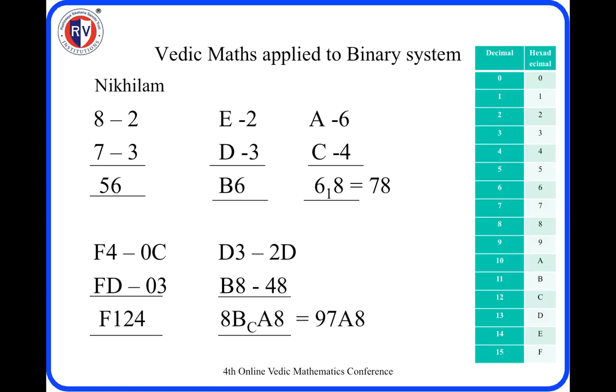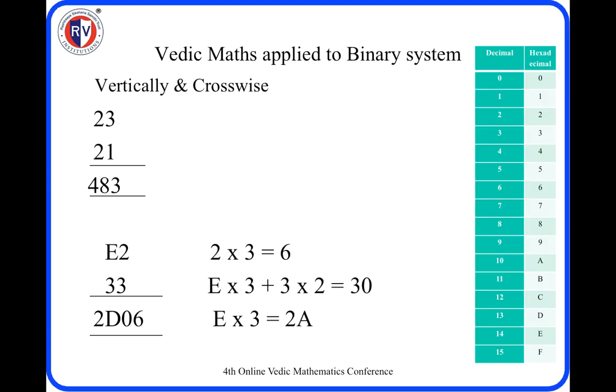So consider multiplication of e and d. E is 14, it is 2 less than 16, so e minus 2. D is 13, it is 3 less than 16, so multiply minus 2 into minus 3 is 6. E minus 3, we are going to get b6.